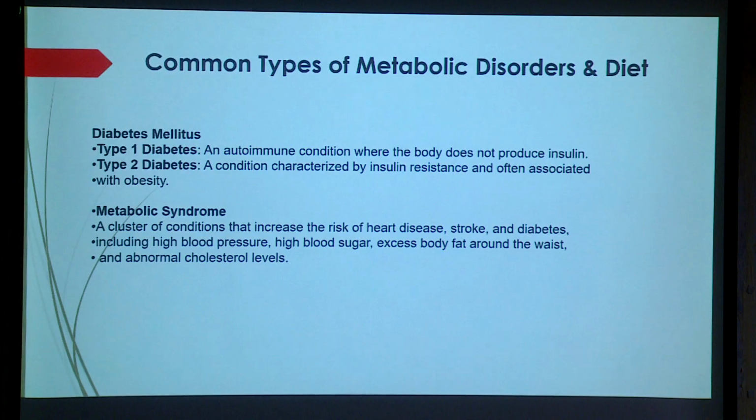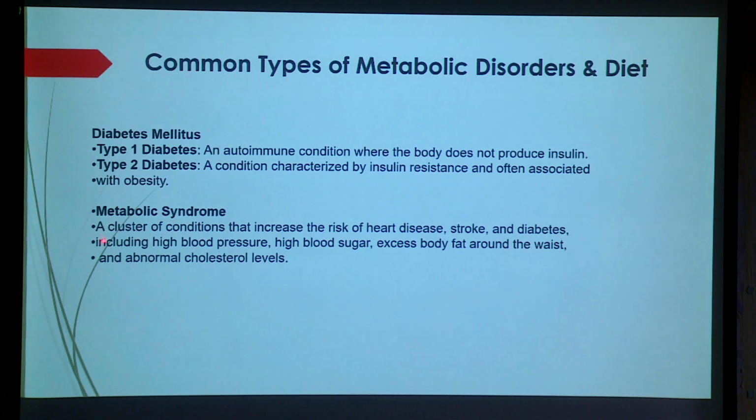These are the common metabolic disorders and their common basic diet. In metabolic disorder, diabetes comes. Type 1 is an autoimmune condition where the body does not produce insulin. Type 2 is the condition characterized by insulin resistance, often associated with obesity or fatty liver. This is a common cause.